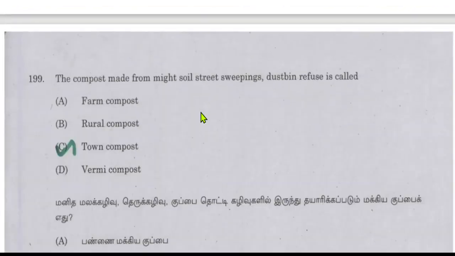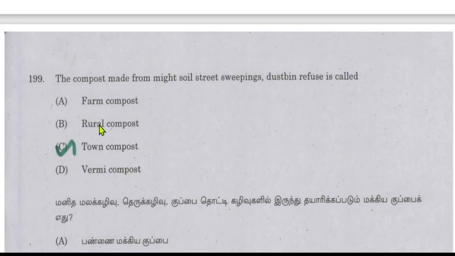The compost made from night soil, street sweepings and dustbin refuse is called town compost. Among these four, the compost made from night soil, street sweepings and dustbin refuse is town compost. Vermicompost is when we use earthworms for production.